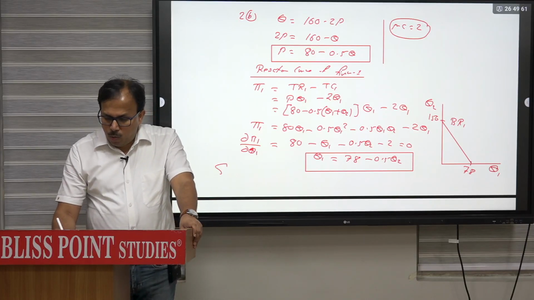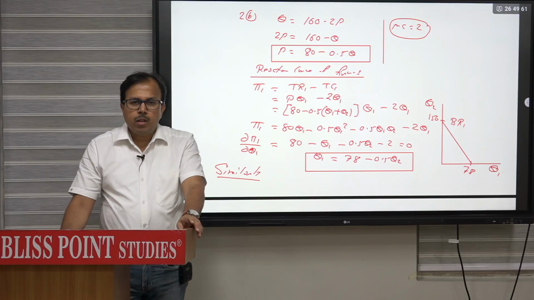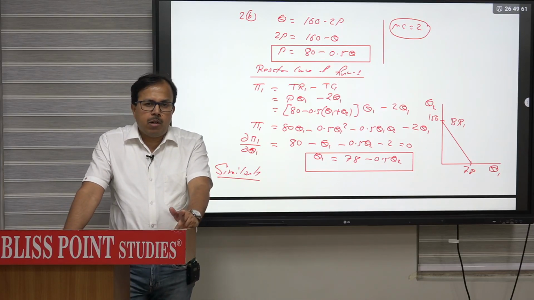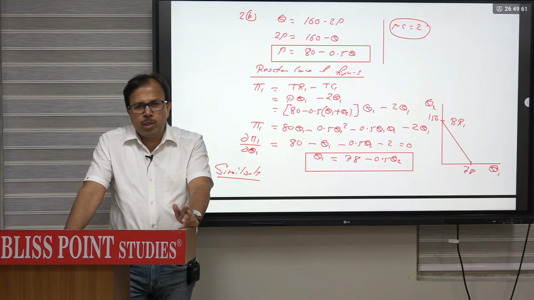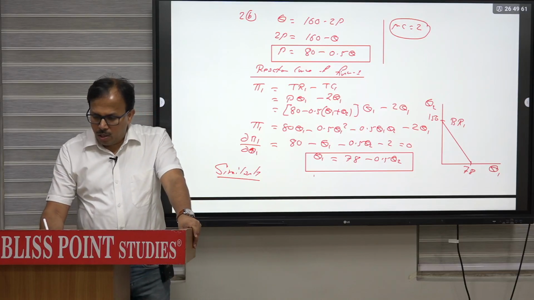And similarly you will write for firm 2, similarly for firm 2. अब सिंस डिमांड फंक्शन सेम है, कॉस्ट सेम है, तो इक्वेशन भी सेम आएगा. तो आप वहां से वो मेंशन कर सकते हैं कि since both are facing same demand, same cost, therefore reaction curve will also be same.